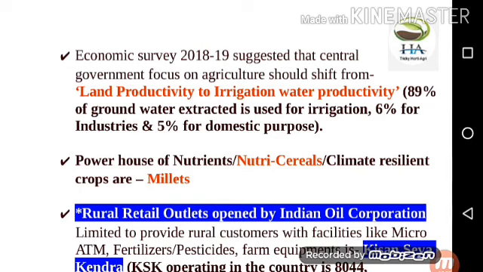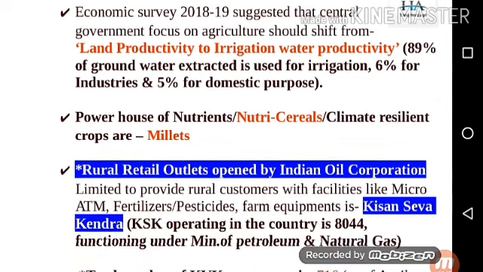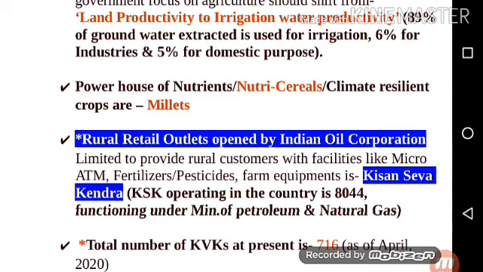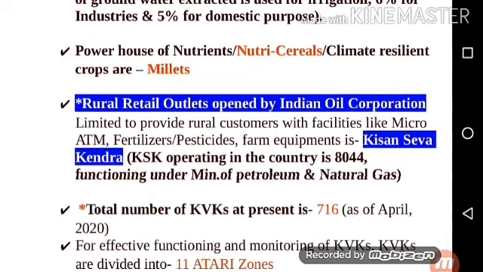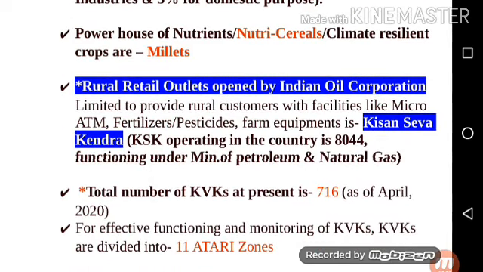Next point is, the Economic Survey 2018-19 suggested that the central government focus on agriculture shift from land productivity to irrigation water productivity. 89% of groundwater extracted is used for irrigation, 6% for industries, and 5% for domestic purpose. Next point is, powerhouse of nutrients, nutri-cereals, climate resilient crops are millets.